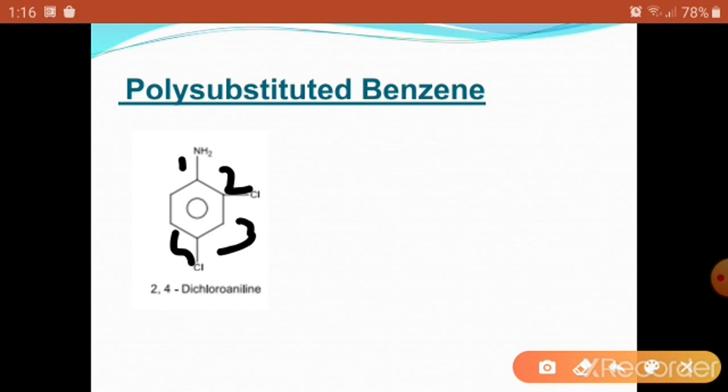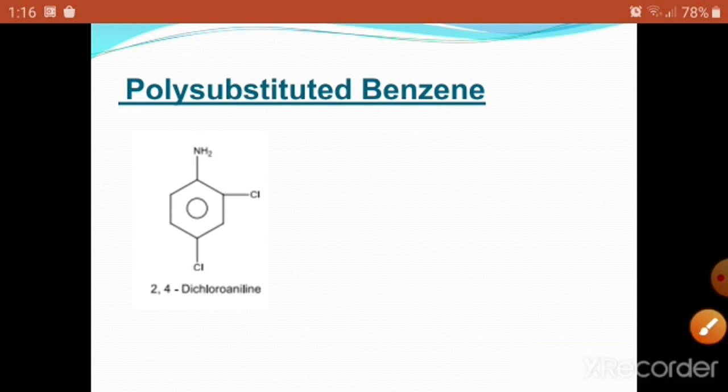Both substituents are the same, so we use the words di, tri, tetra and so on. Here both substituents are chlorine, so we indicate their positions, 2,4, and then use the word dichloroaniline. So its name is 2,4-dichloroaniline.